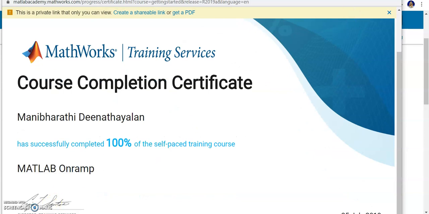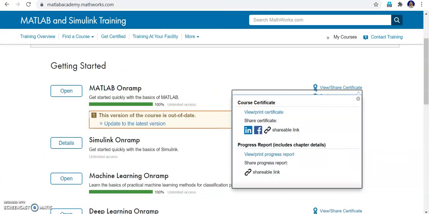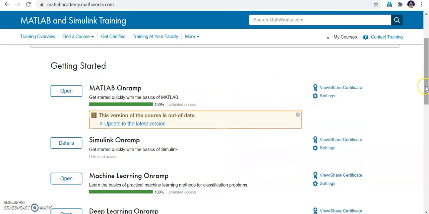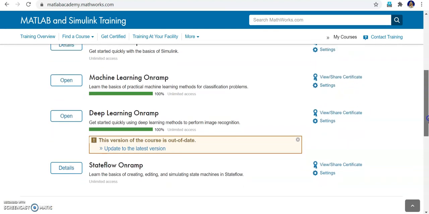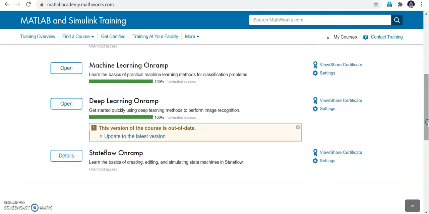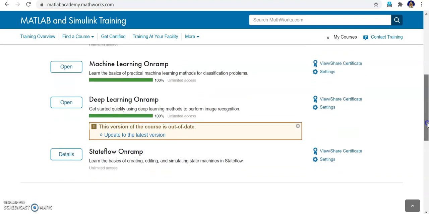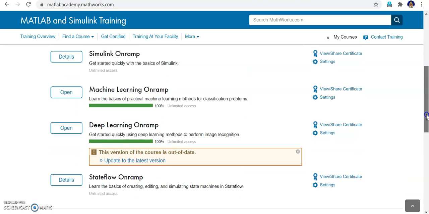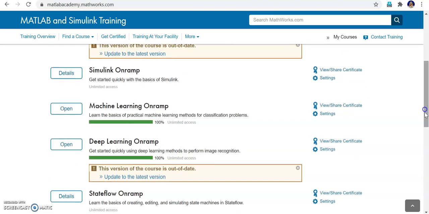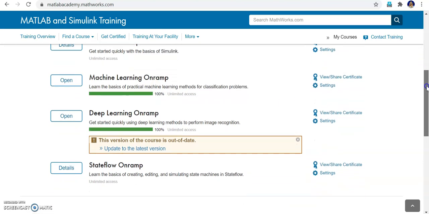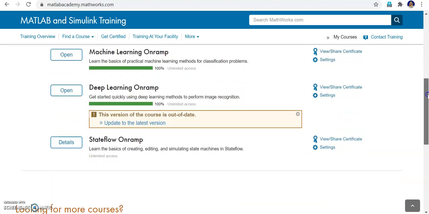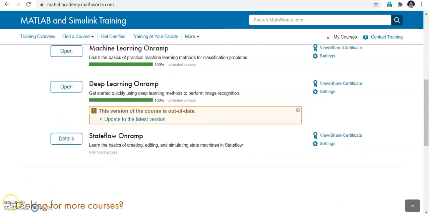These are the things you can enjoy, right? It gives some credit to you. It is absolutely free. The only thing is you need to spend your time and work with it. It's interactive, and some videos are there. They help to the best extent to learn the concept. Machine learning Onramp, deep learning Onramp, or the threshold areas, you can learn those things.